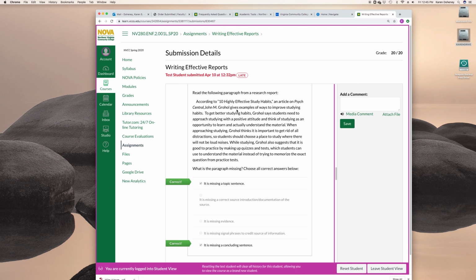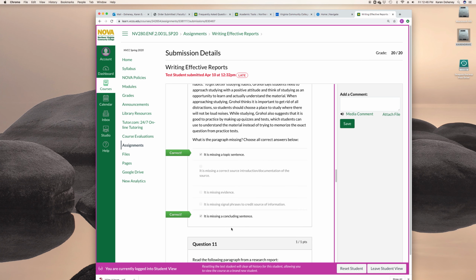This is not a topic sentence. If you are writing a summary of Grohl's article, then it might be a topic sentence, but you're not writing a summary. You're incorporating via summary evidence from Grohl's text, which is why you need to come up with your own topic sentence and your own concluding sentence that you write. Okay, so it's missing a topic and a concluding sentence.